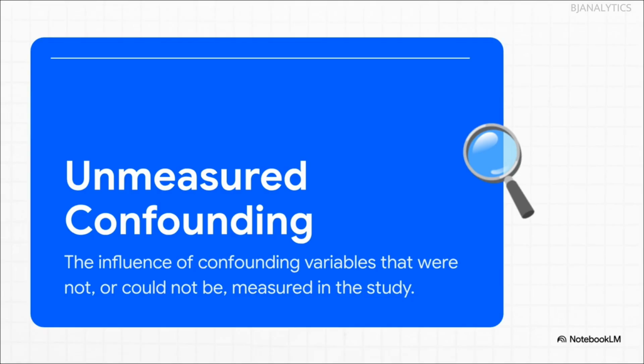But what about the clues you don't even know exist? That's kind of the ghost in the machine of statistics, unmeasured confounding. This is the bias that comes from those hidden factors that weren't measured or maybe couldn't even be measured. Think about things like a person's stress level, their specific genetic makeup, or how strong their social support system is. These things have a massive impact on our health, but are incredibly difficult to capture.